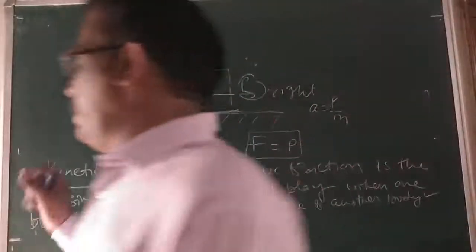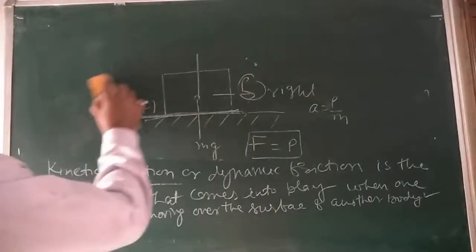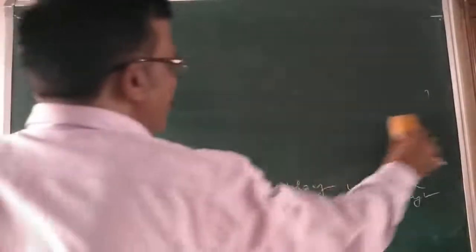So if I want to draw a graph between the applied force and the force of friction, what type of graph is it? One mark question.